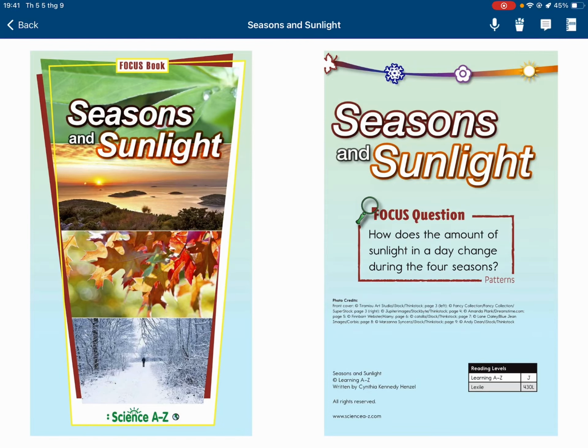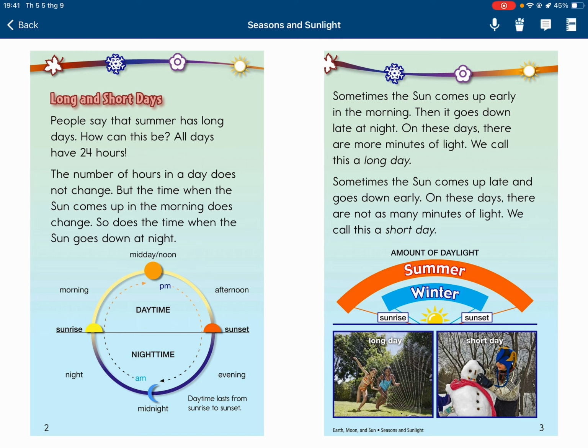Seasons and sunlight. Focus question: How does the amount of sunlight in a day change during the 4 seasons? Long and short days. People say that summer has long days. How can this be? All days have 24 hours.